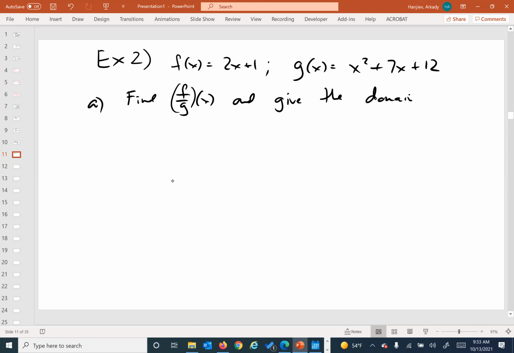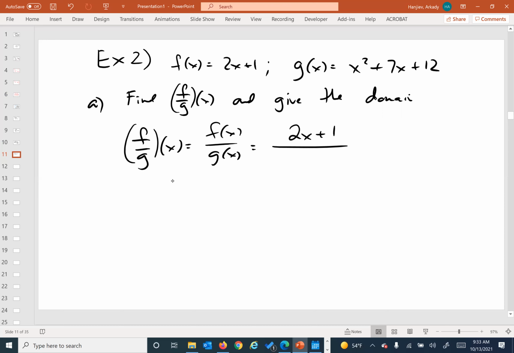And so let's go for it here. So f over g of x, by definition, is just f of x over g of x. And by the values we have on top, it's just 2x plus 1. On the bottom, it's x squared plus 7x plus 12, but now we have to figure out the domain.